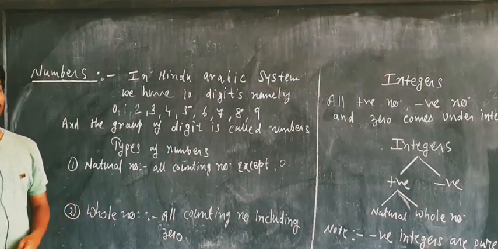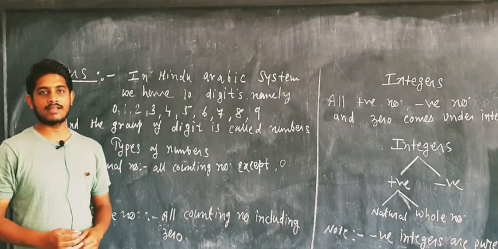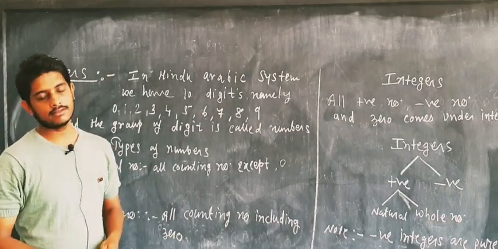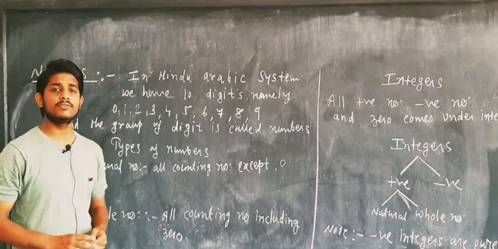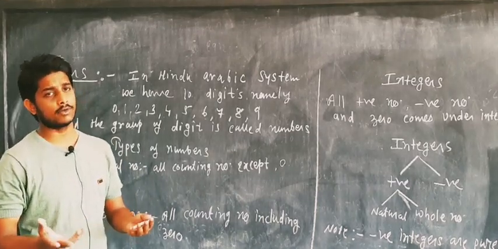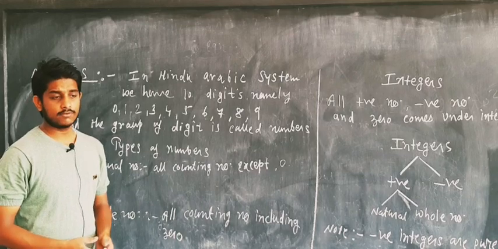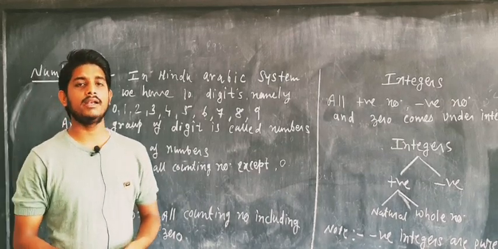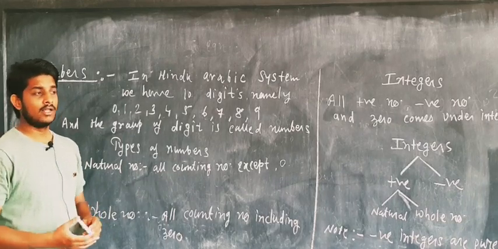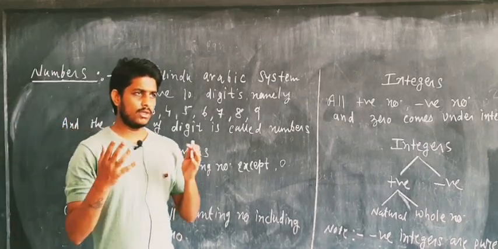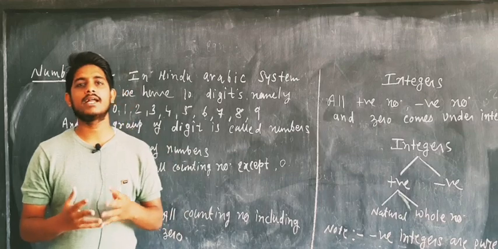So today we are going to discuss a chapter for class 7th ICSE board, which is integers. Before understanding integers, we will have to go through a little concept of numbers. The first question that arises in our mind is, what is a number? In the Hindu-Arabic system, we have 10 digits.